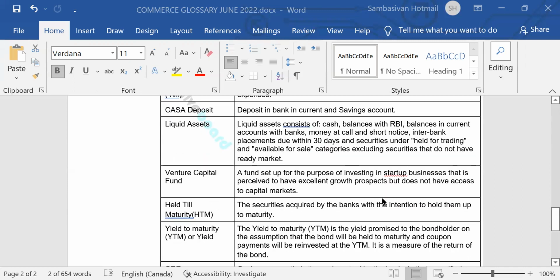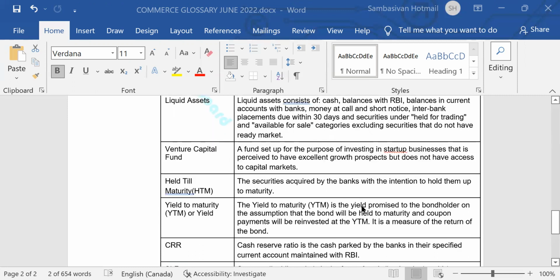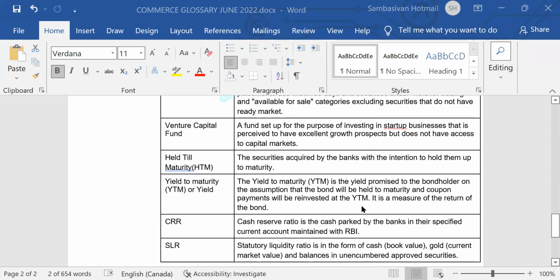not have ready market. Venture capital fund, a fund set up for the purpose of investing in startup businesses that are perceived to have excellent growth prospects but do not have access to capital markets. Held till maturity, securities acquired by banks with the intention to hold them up to maturity.